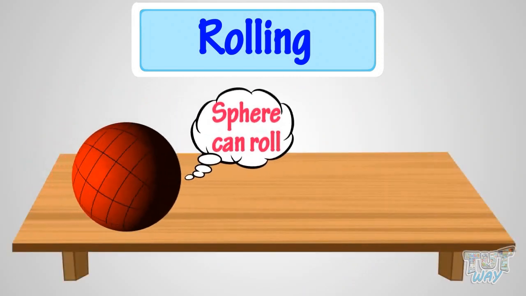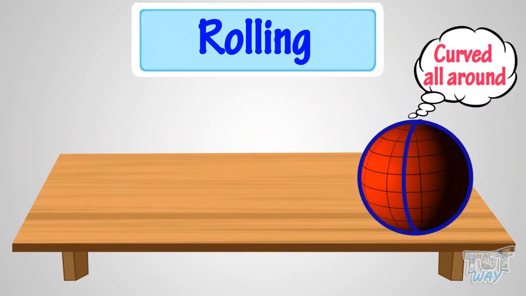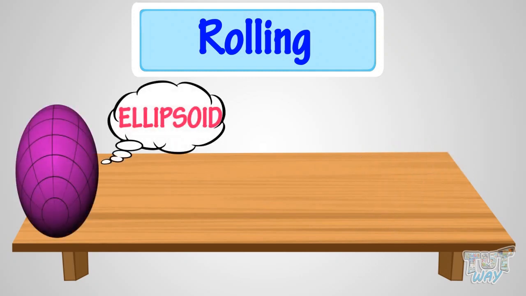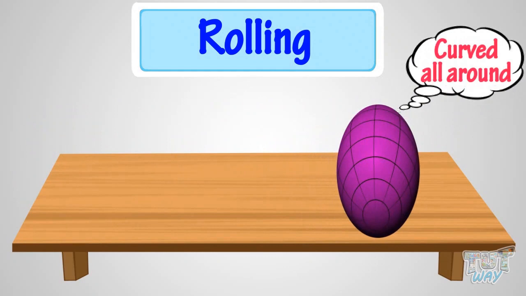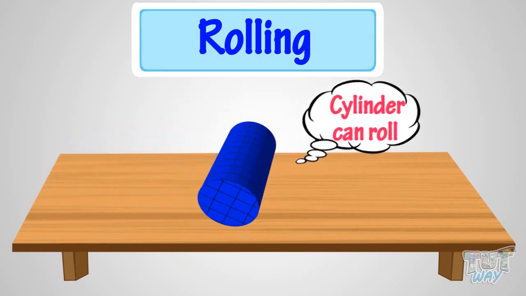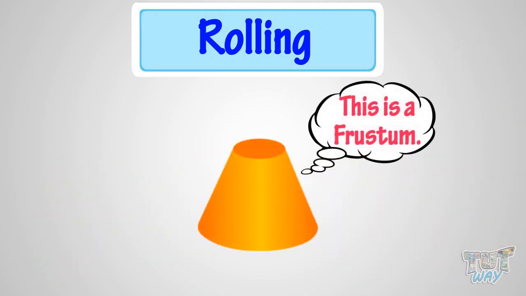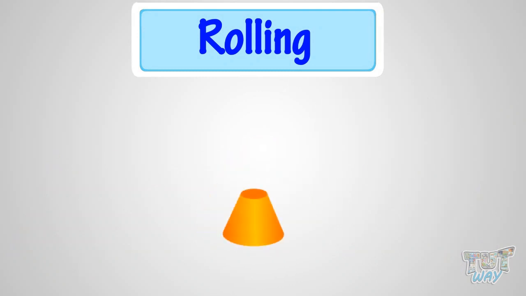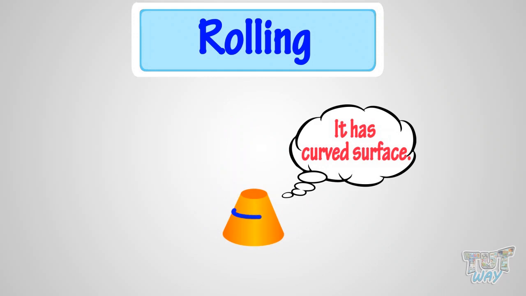Sphere can roll as it is curved all around. This is an ellipsoid. It can roll too, as it is curved all around. A cylinder can roll as it has one curved surface. This is a frustum. It can roll too, as it too has a curved surface.